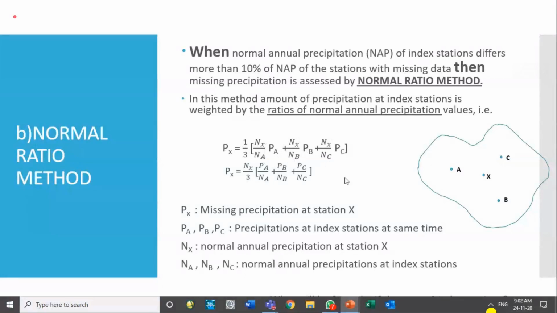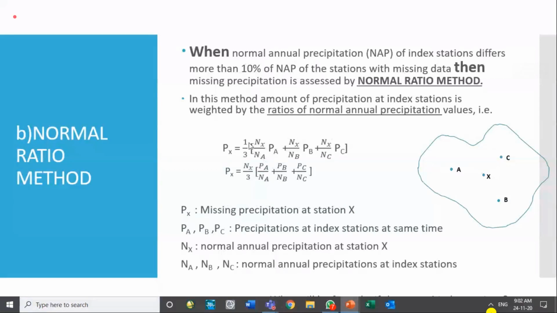Is there any problem with this? Again, I will say that if there were 4 stations, this formula will change. So with another station D, it will be plus NX over ND into PD, and the division coefficient will be 4 then. So take into account how many stations there are.